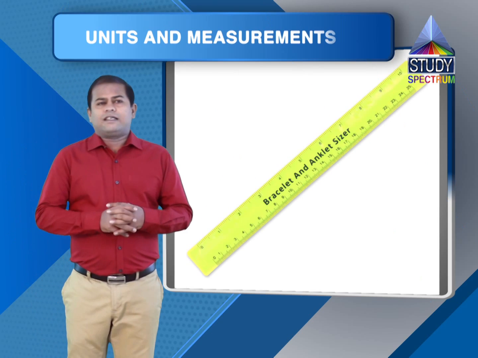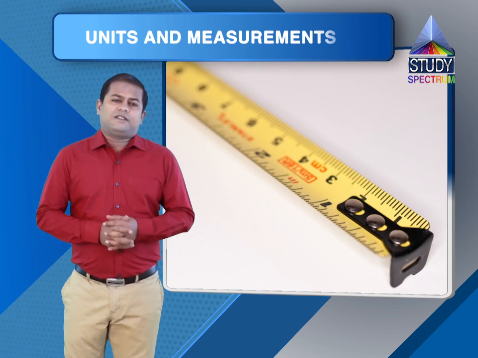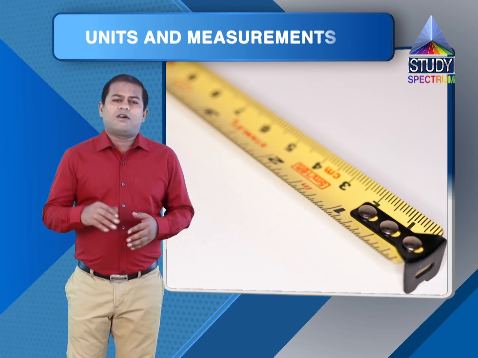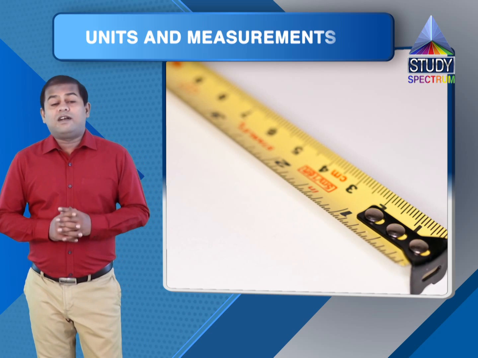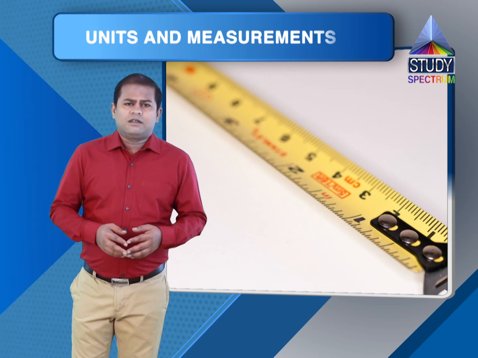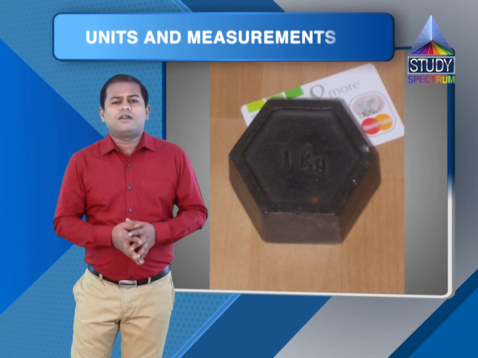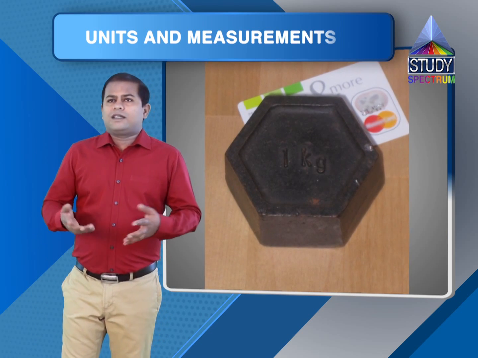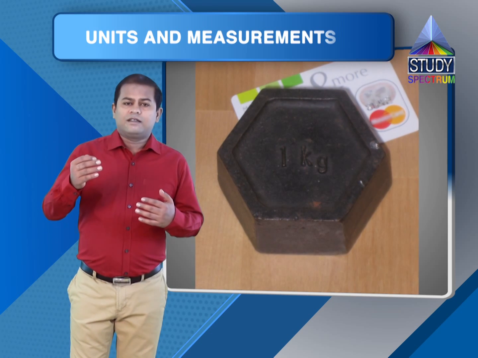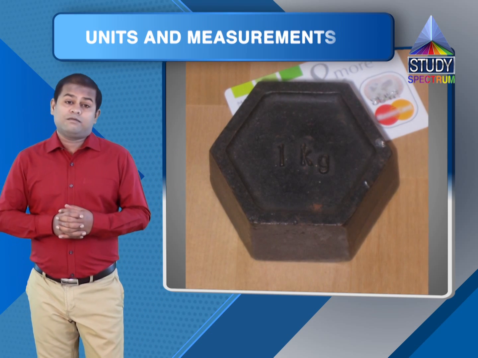So students, in mechanics, that's a branch of physics, unit of almost all the physical quantities can be expressed as product or division or powers of units of length, mass and time. For example, unit of speed is unit of length by unit of time. Or say acceleration, unit of acceleration can be obtained by dividing unit of length by square of unit of time.